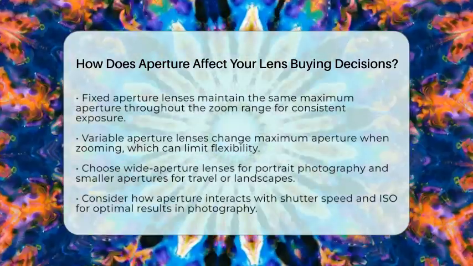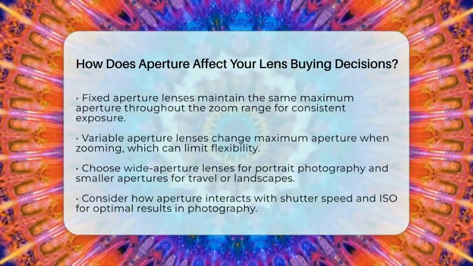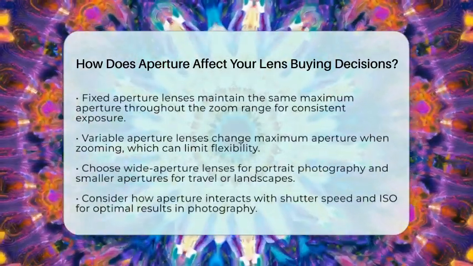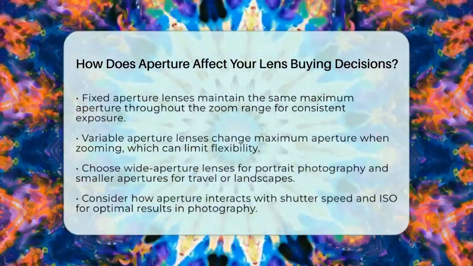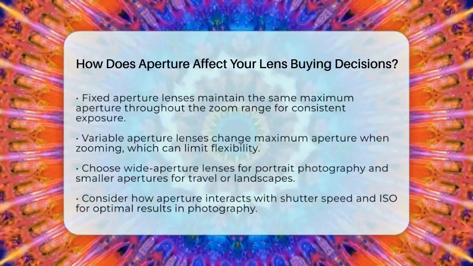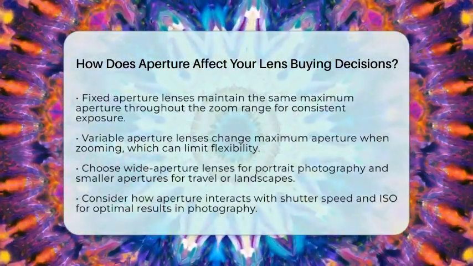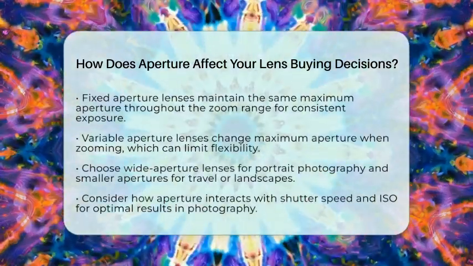So, what does this mean for your lens buying decisions? If you are focused on portrait photography or want that artistic shallow focus look, go for a lens with a wide maximum aperture. If you are into travel or landscape photography, where size and weight are important, a lens with a smaller maximum aperture might be sufficient.